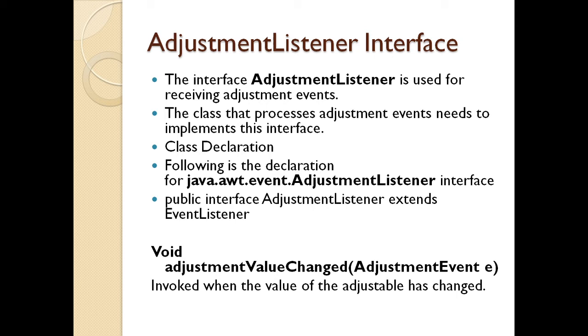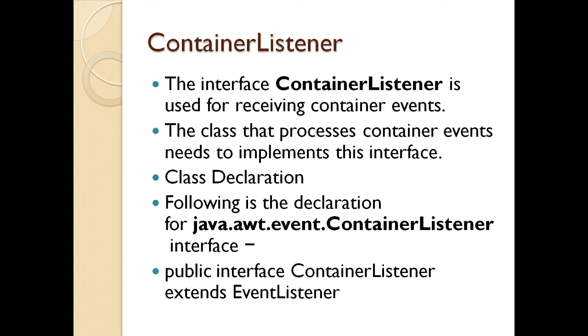Now proceeding further, I have the containers. We have seen various containers in AWT and Swing. When I want to apply any listener to that particular component, I use the interface ContainerListener, which is used for receiving container events. The class that processes container events needs to implement the interface. For this interface, I need to declare java.awt.event.ContainerListener, and this ContainerListener interface extends the EventListener.